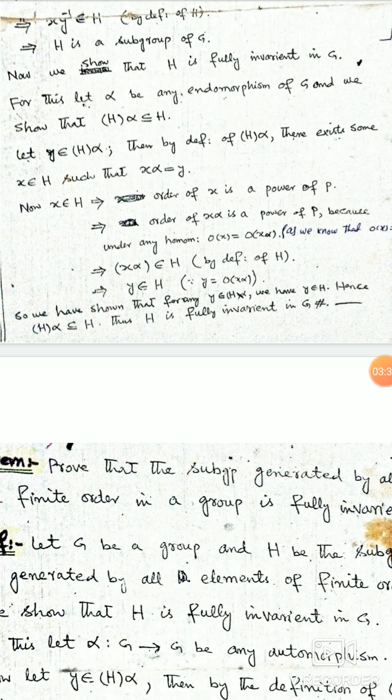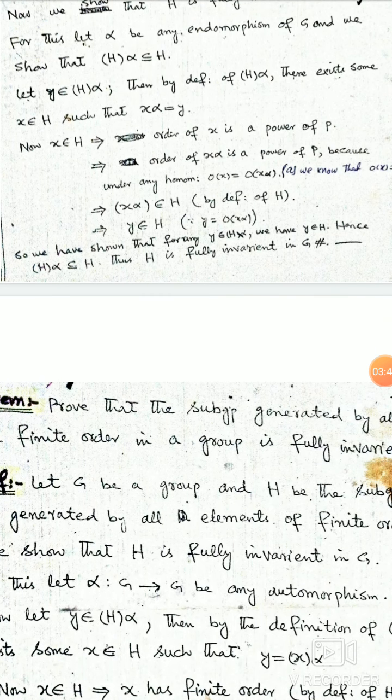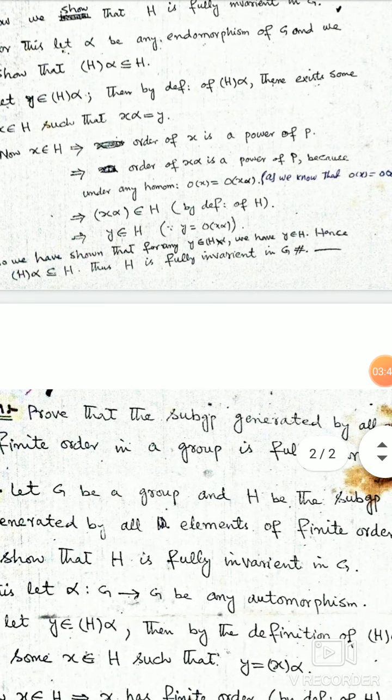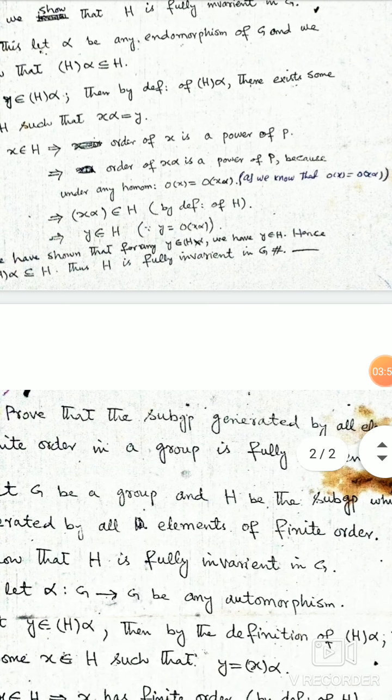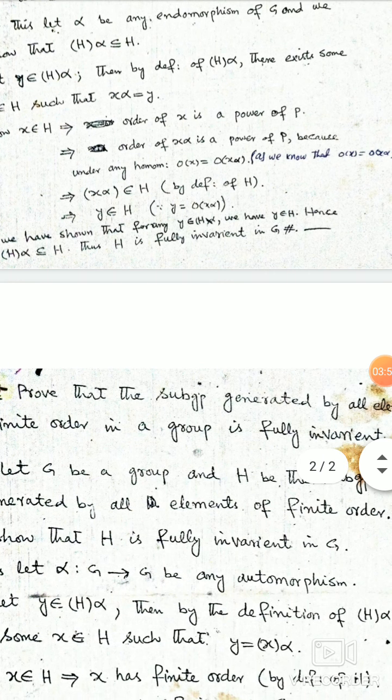If x belongs to H, this implies that the order of x is a power of P. And we also know that the order of x alpha is a power of P, as the order of x is equal to the order of x alpha under any homomorphism.